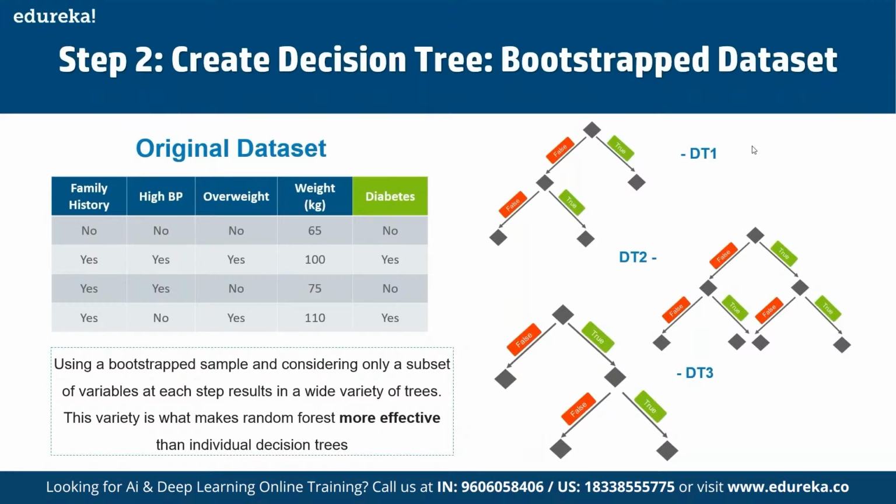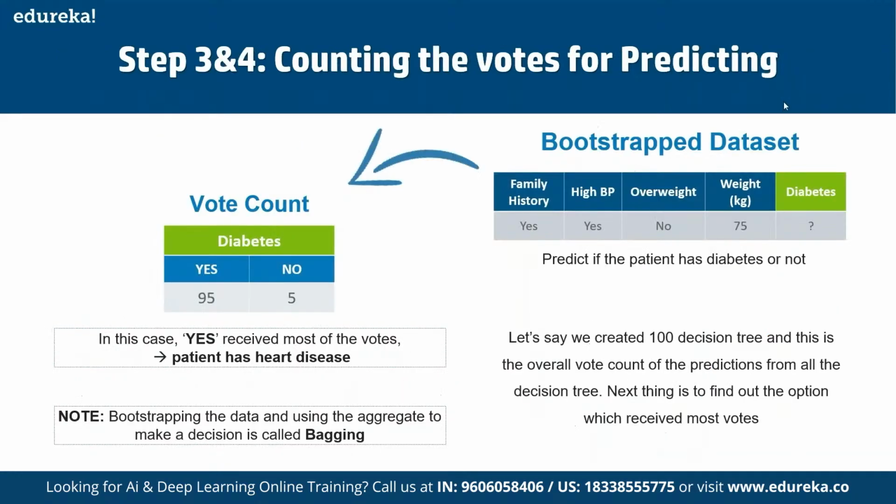And in terms of how to use Bootstrap and how to use random forest, in this case, as you can see here, we have this Bootstrap data set. So we are going to predict if the patient has diabetes or not. And if it is yes, then in this case, yes receives most of the votes and the patient has the heart disease. So let's say we created 100 decision trees and this is the overall count of the predictions from all the decision trees. Next thing is to find out the option which receives the most votes.